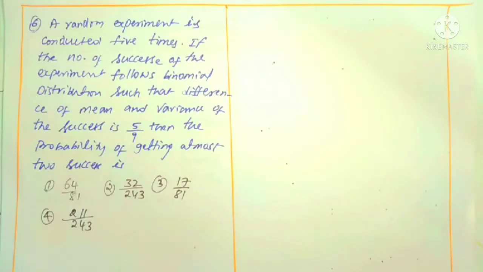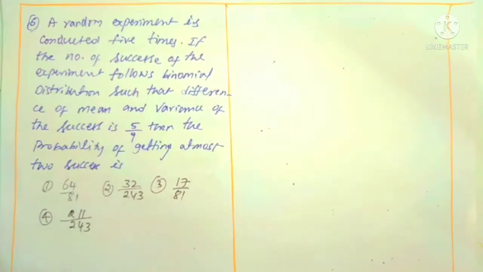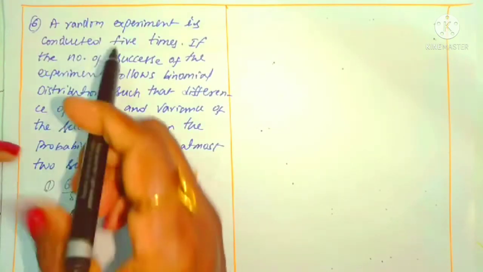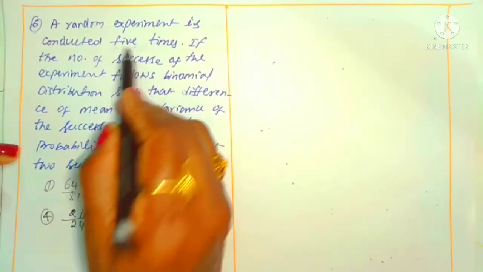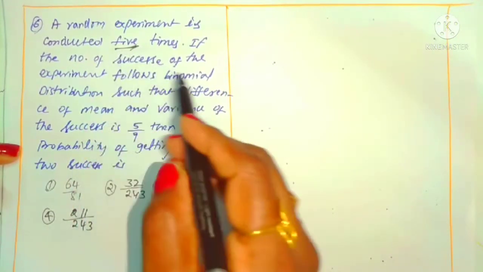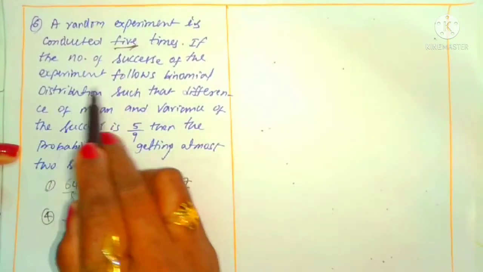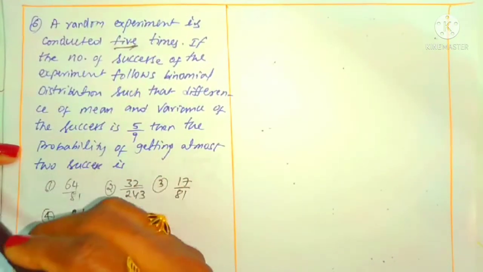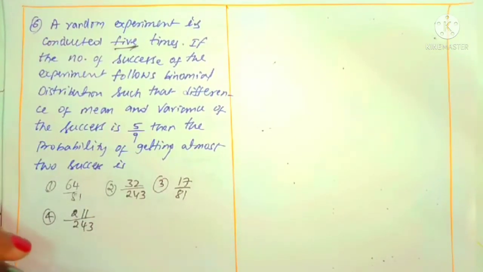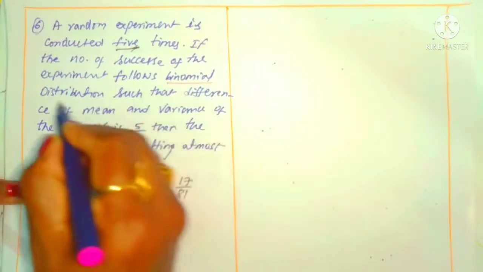Let's look at the next question. What is given? A random experiment is conducted how many times? 5 times. If the number of successes of the experiment follows the binomial distribution, it is particularly mentioned that it follows the binomial distribution, right?